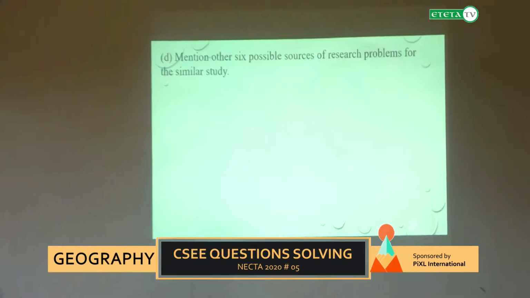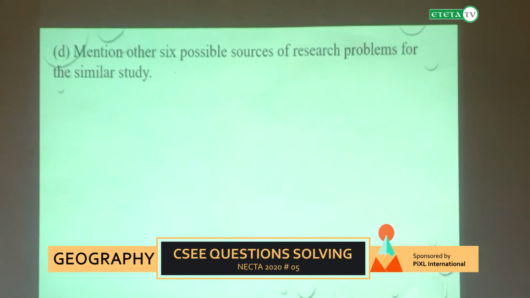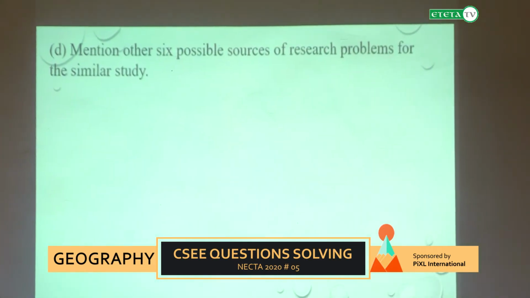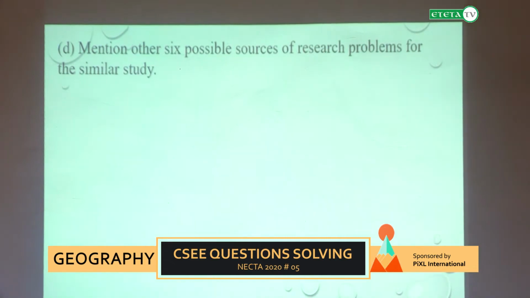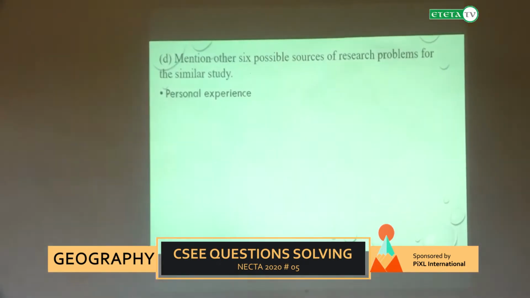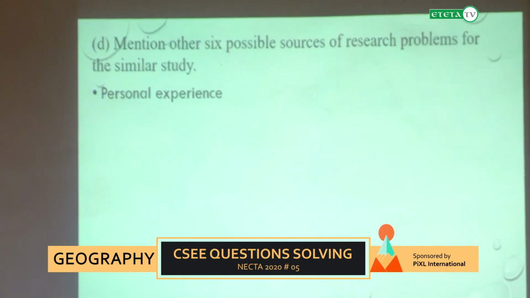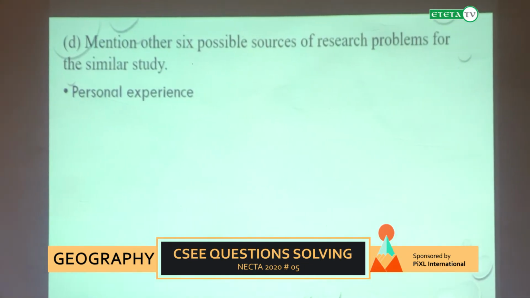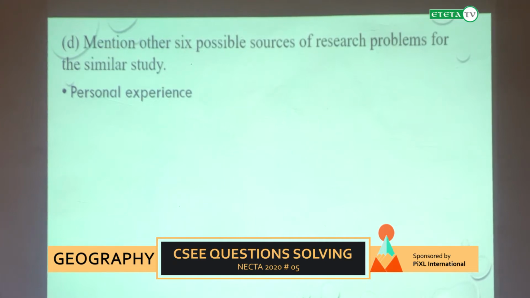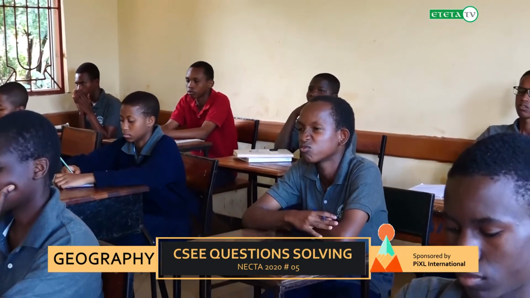Another question says that we have to mention 6 other possible sources of research problem for a similar study. Our similar study is what? Our study is about agricultural production of maize crop. Therefore, our first concept that we are going to highlight as a source of research problem is personal experience. Why? Because personal experience gives an idea for investigation.